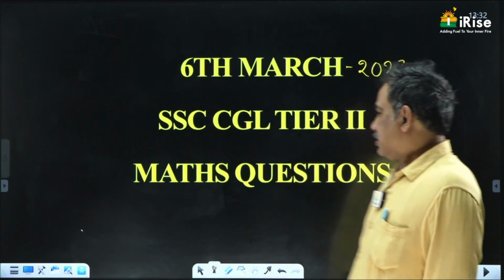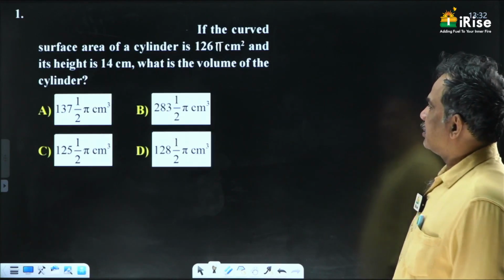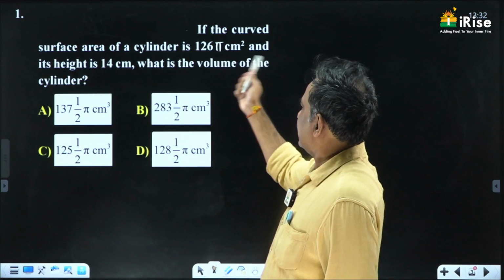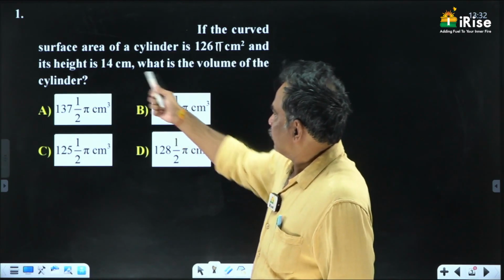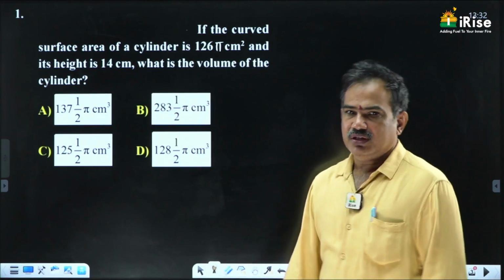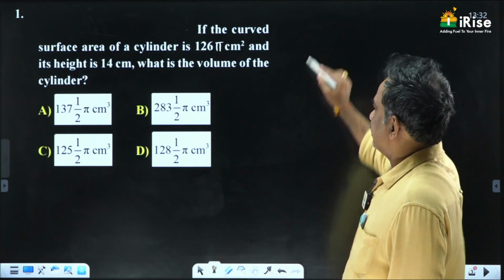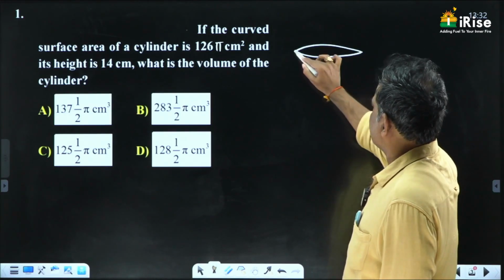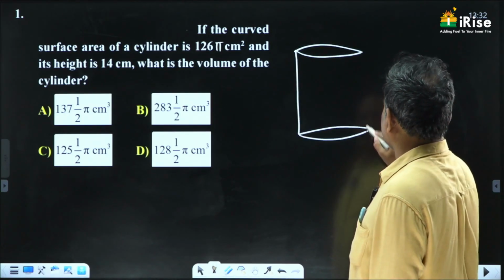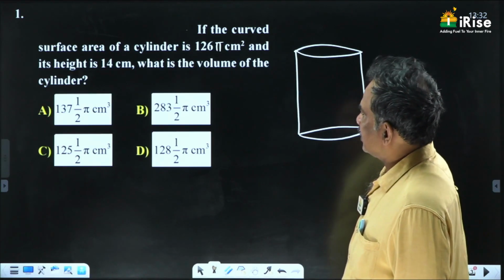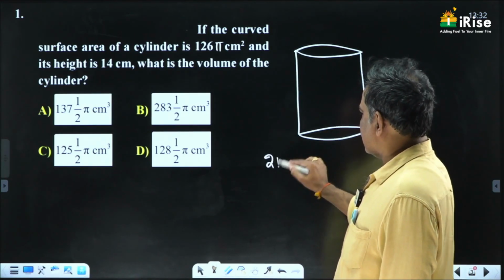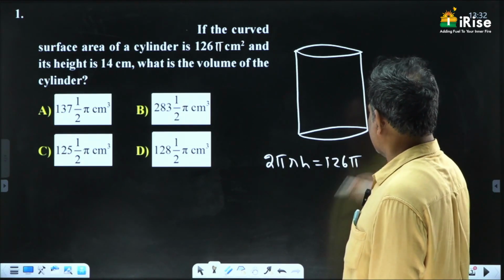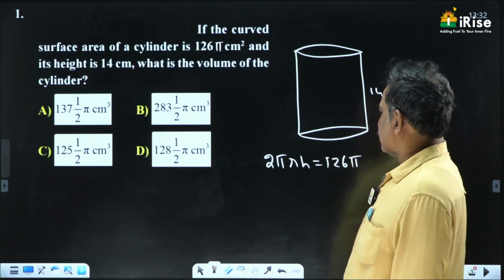Okay, see the first question. If the curved surface area of a cylinder is 126 pi, and the height is 14 centimeters, what is the volume of the cylinder? Here height is 14 centimeters. This is a cylinder. Curved surface area is nothing but 2 pi R H. This is given as 126 pi. It's a very easy question. Then what is its volume?